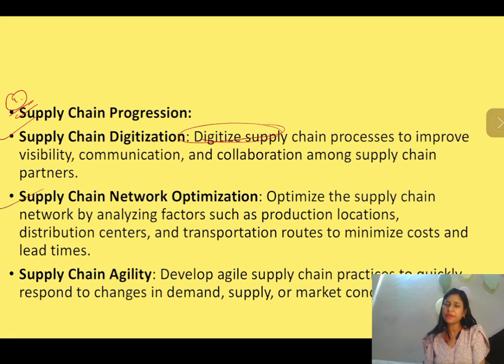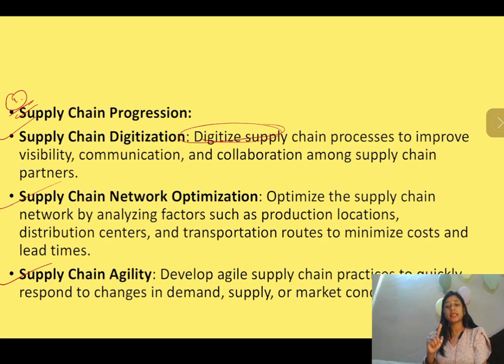Next is supply chain network optimization. You have to tell them that if you want to optimize the supply chain, you need to optimize the entire network, keeping in mind all the factors that affect it, like the production location and the distribution centers. The network of all your parties should be optimum, right? So this is the next, and the third one is supply chain agility.